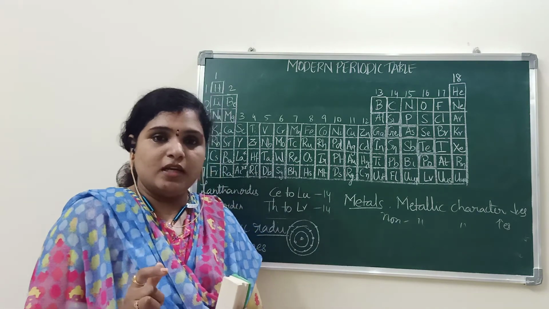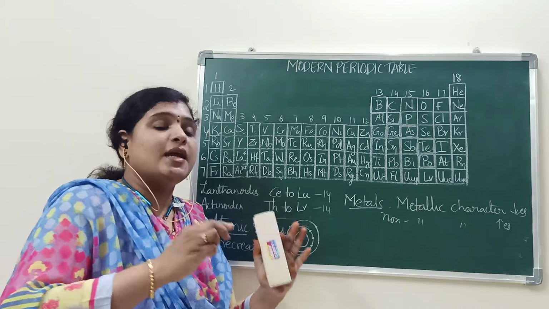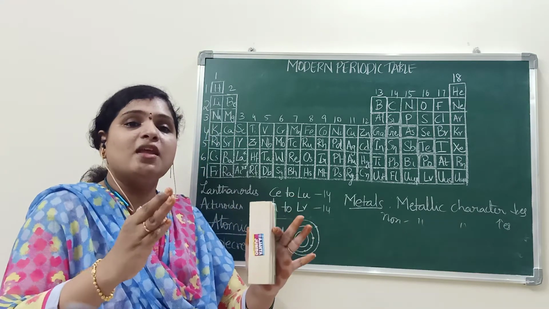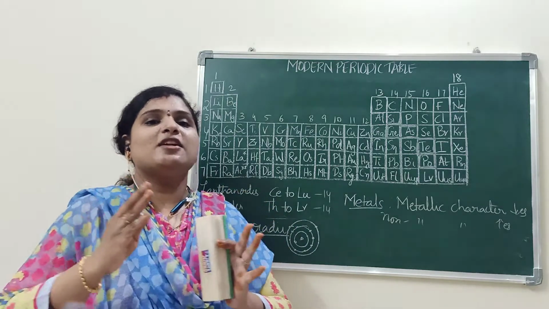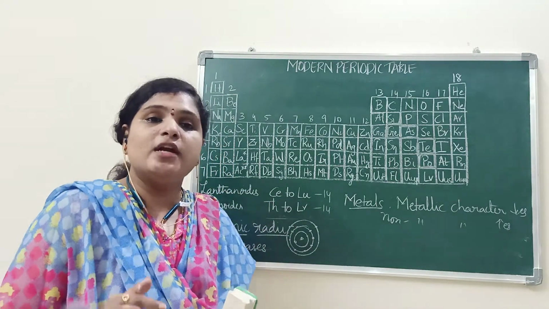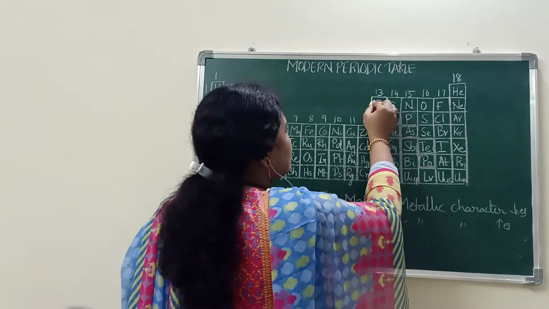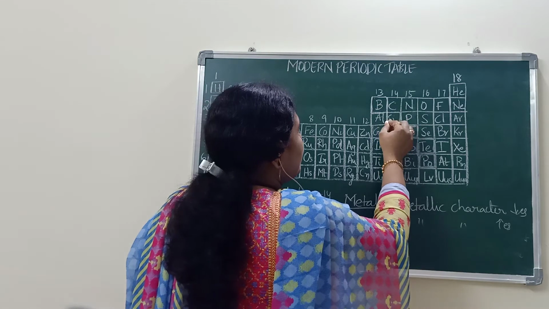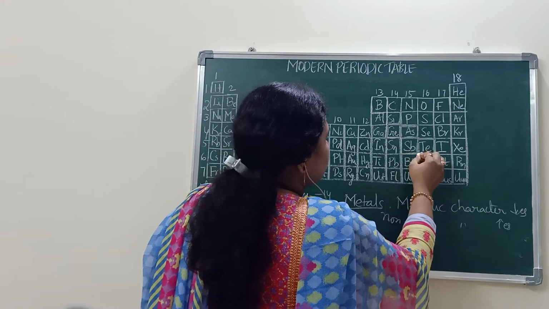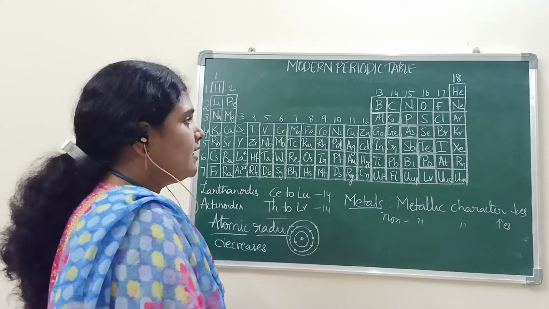Some of the elements will exhibit the properties of both metals and non-metals because they are placed in the middle of both. So these are called metalloids or semi-metals. These are metalloids and they are separated by a zigzag line.